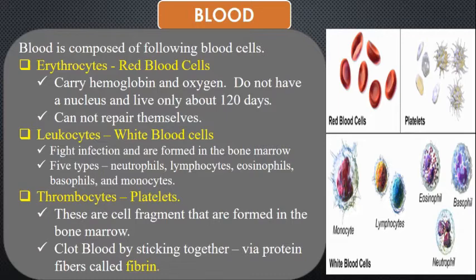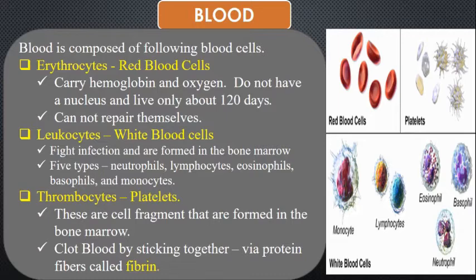The red blood cells carry the oxygen and are red in color due to a pigment called hemoglobin which is present inside them. They do not have a nucleus and their lifespan is about 120 days. These red blood cells cannot repair themselves.